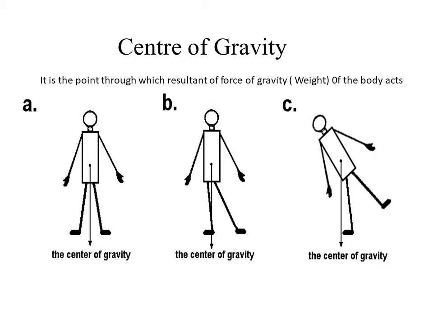In the third figure, we can see that the position of the man is slightly more inclined, but still the position of center of gravity is unchanged. So, from this diagram, we can see that the position of the body does not depend upon the point of center of gravity. That is, even though the body is in different positions, the center of gravity will be unchanged.